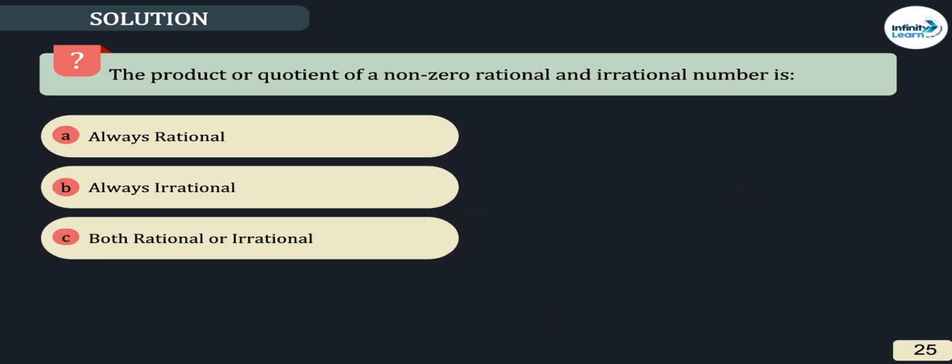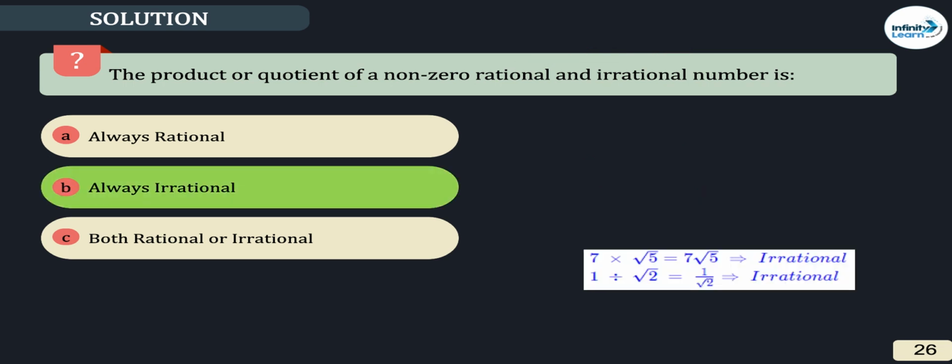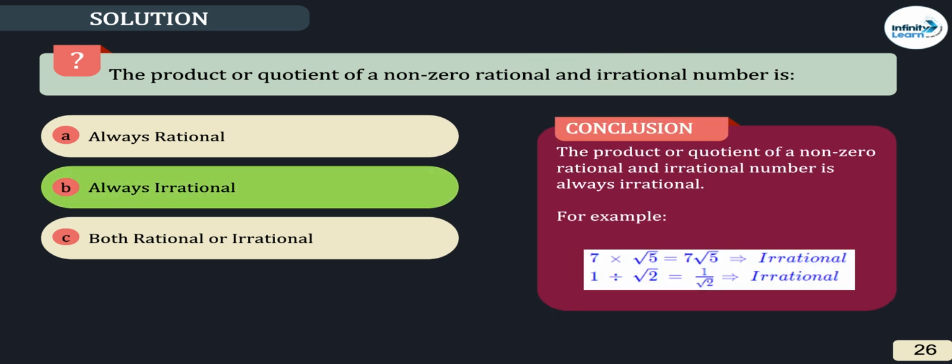The product or quotient of rational and irrational is always irrational. Always irrational. 1 into root 5 is root 5. 1 divided by root 5, 1 upon root 5. So it is always irrational. Okay, the product or quotient of any rational and irrational is always an irrational number.